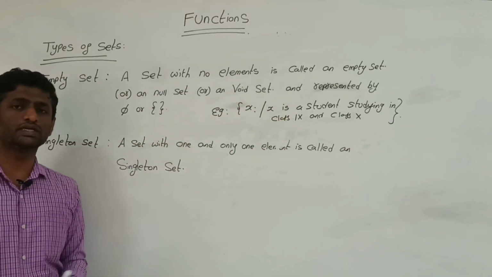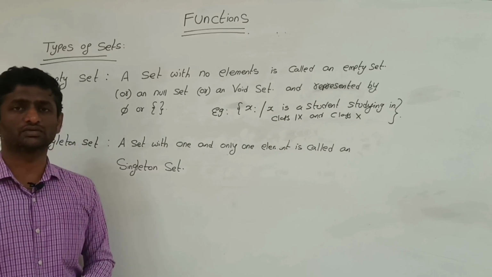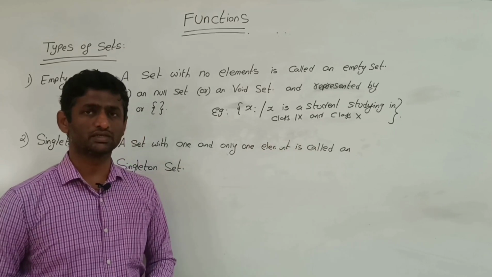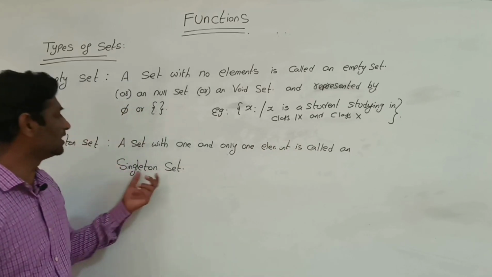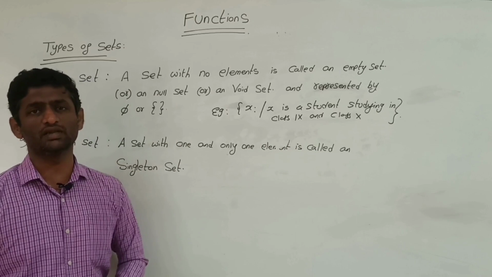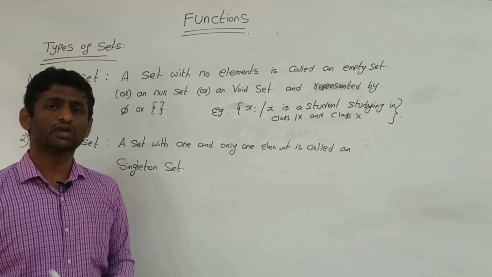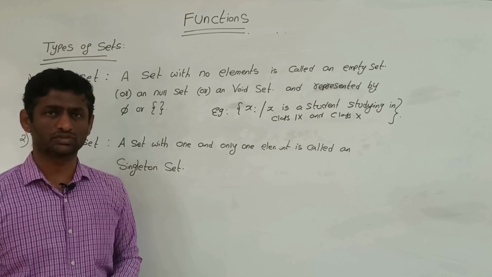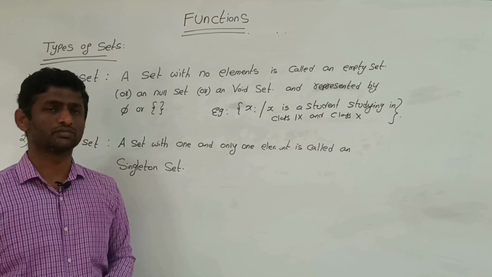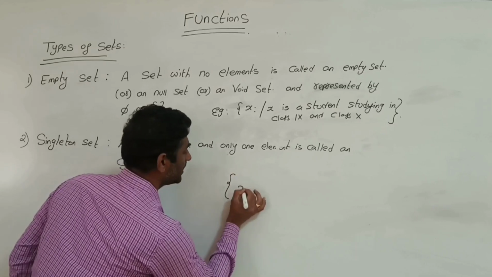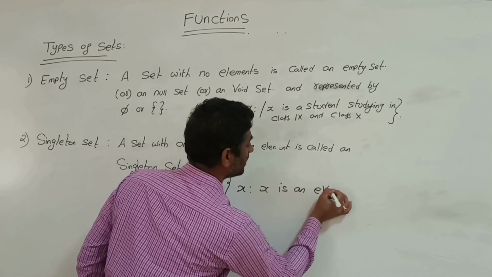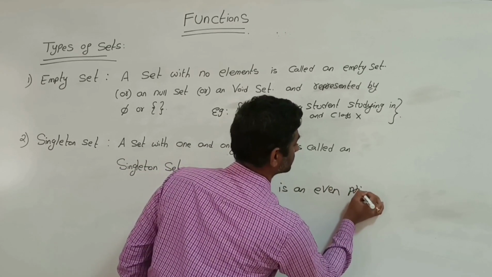Next, one more set, it is the singleton set. It is a set with only one element in the set, called a singleton set. For example, you are well known with prime numbers. x such that x is an even prime number.